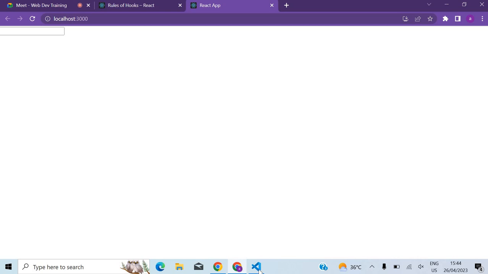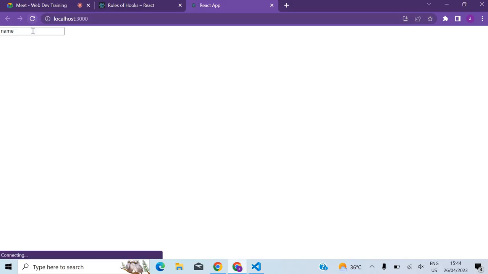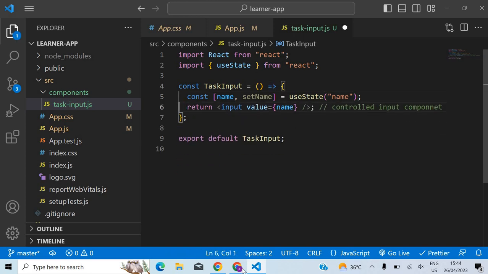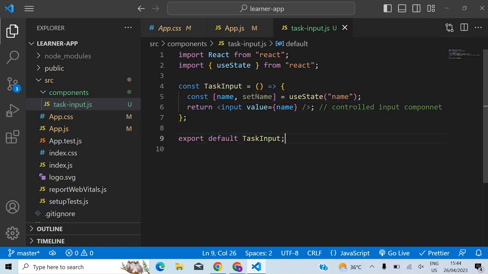Okay. So what's happening here is, let me give some initial value there, name. In this case, if you see, I'm not able to change anything now. If I type, it's the same, and it doesn't matter even if I remove this, it will be the same. The reason is because this component now is being controlled by name.